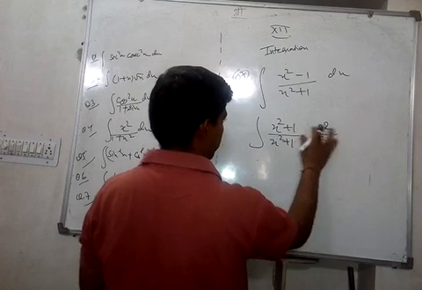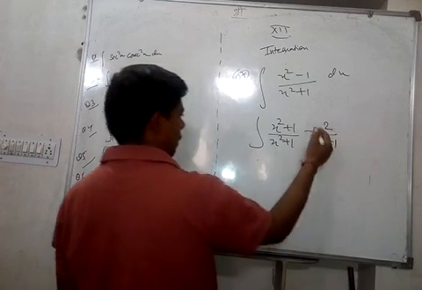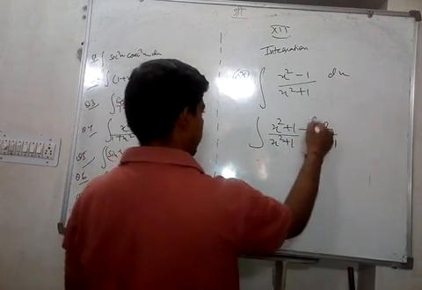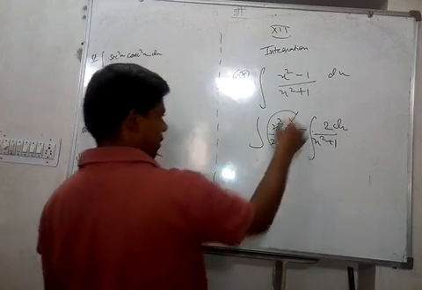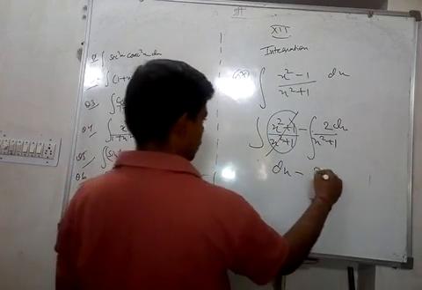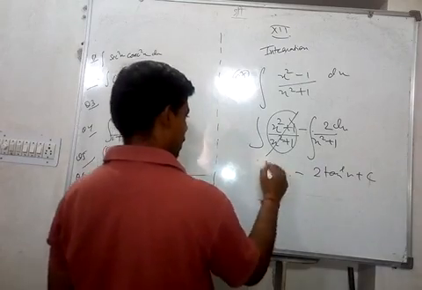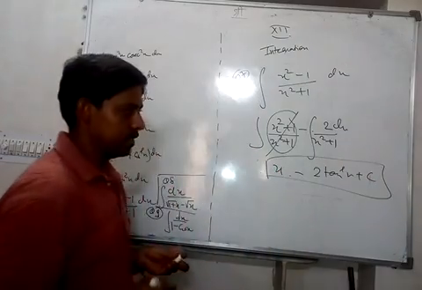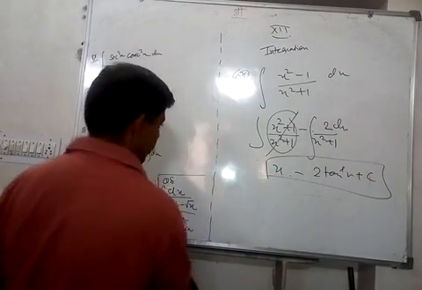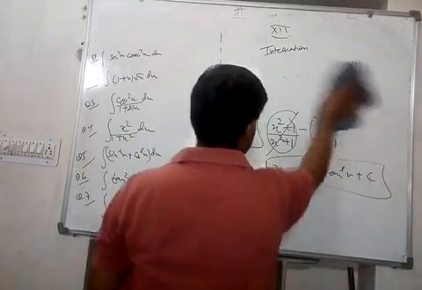Okay. Easy. Now we can separate out the integration and we can write this. This is 1, so this is dx, and this is 2 tan inverse x plus c. So this is x. Okay. x minus 2 tan inverse x plus c. Right. Next question.